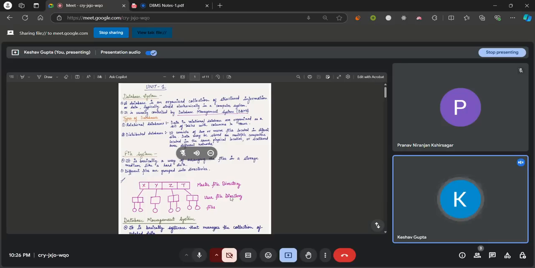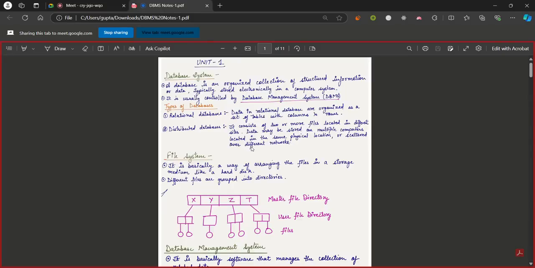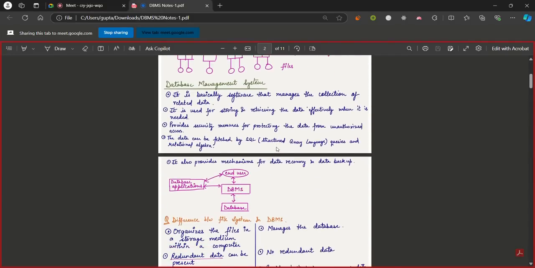So it's a master file directory and then a user file directory, and then we can access our files themselves. Now moving forward, we come to what actually is a DBMS, the database management system.